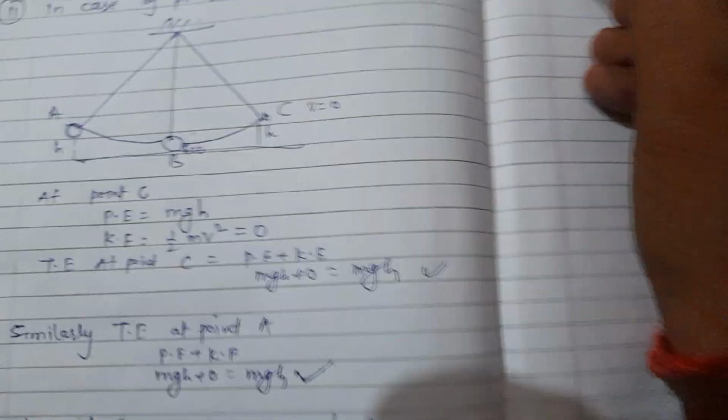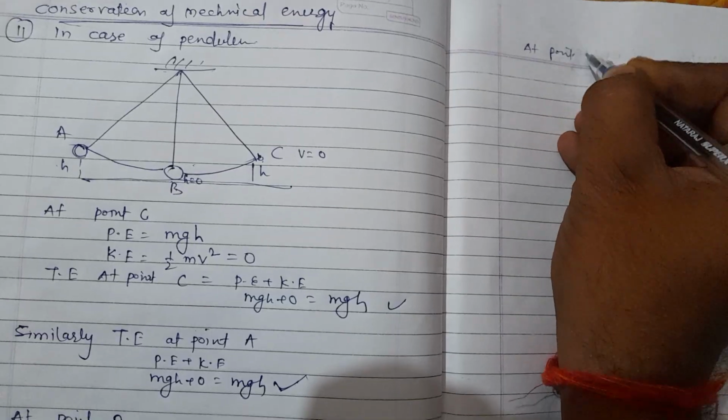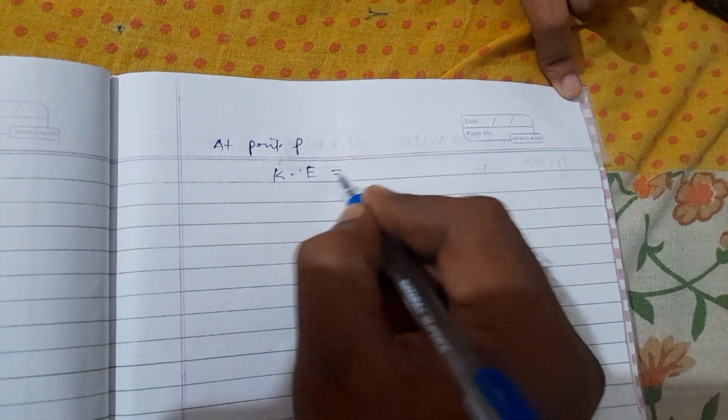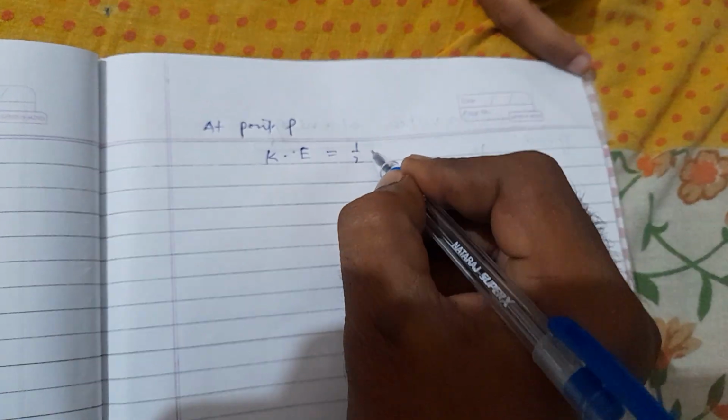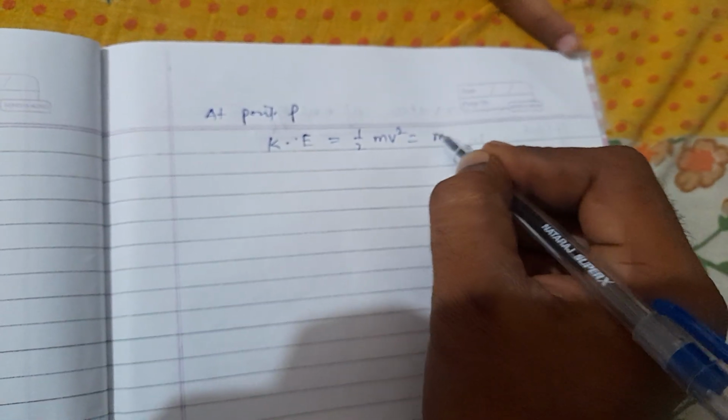Now at point B, find the value of velocity. So at point B, kinetic energy equals 1/2 mv square equals mgh.